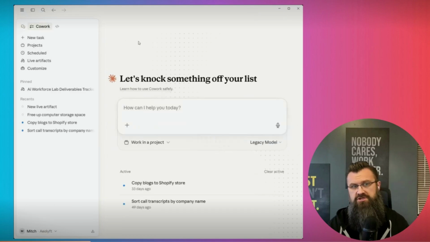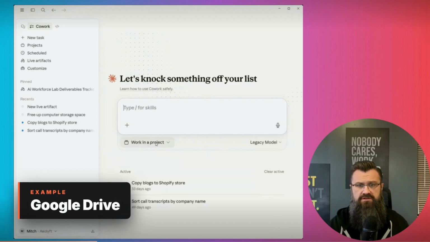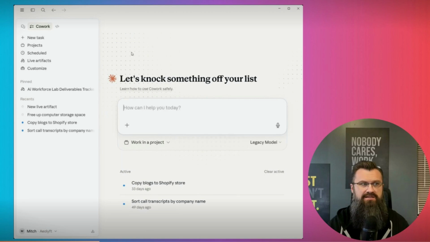Claude Cowork can go out and do single tasks. It can go organize files. It can go into your Google Drive and do a bunch of different stuff. It's single tasks. It's not end-to-end chained agents.